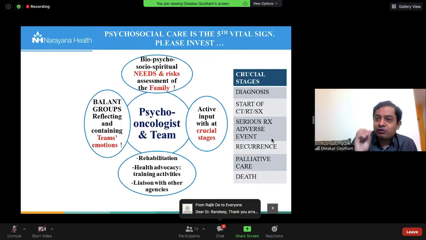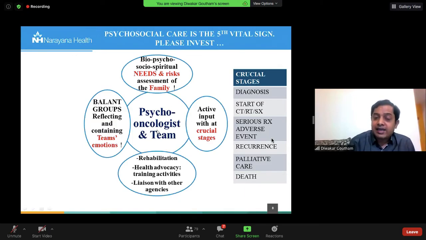Psychosocial intervention is your fifth vital sign. Unless you take that or integrate it into the main care, you are never going to complete the loop. Now you have to invest. You have to have somebody of a caliber of at least MPhil in psychology. They may or may not have any oncology training, but training can be given. There are some centers who are offering specialist psycho-oncology trainings now. Even in India, there are a lot of centers in Bangalore and also in Kerala. Those things can be explored. They do a comprehensive psychosocial and spiritual needs and risk assessment, like what Dr. Pragna was talking about. All of them can be taken over by them.